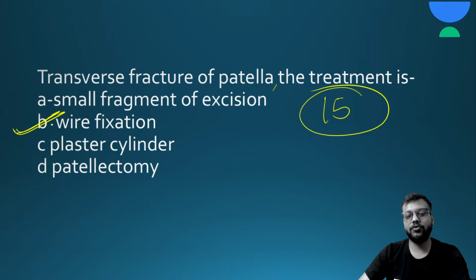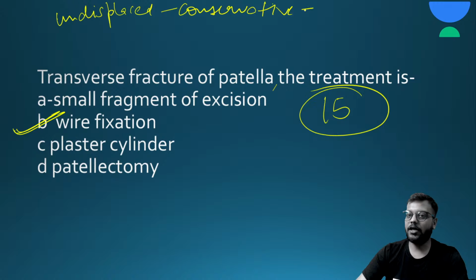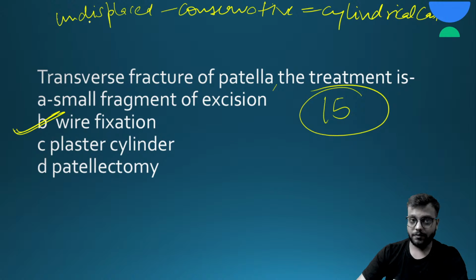See, the treatment of choice for patella depends on the fracture. If it is undisplaced or two-part undisplaced fracture, then conservative treatment with the help of a cylindrical cast. Or if it is two-part or three-part and displaced, then the treatment of choice is K-wire TBW, that is tension band wiring. It is the treatment of choice.